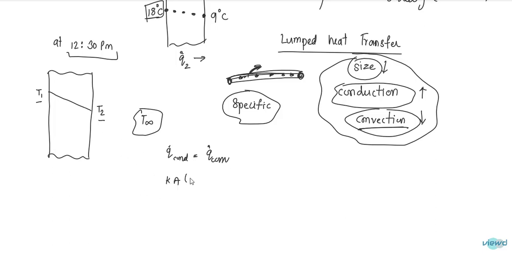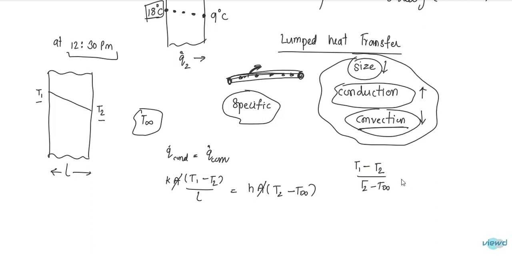KA into (T1 minus T2) by L, and this is L, is equal to Q. What is Q convection? hA into (T2 minus T infinity). So A gets cancelled, and from this we get (T1 minus T2) by (T2 minus T infinity) is equal to hL by K.